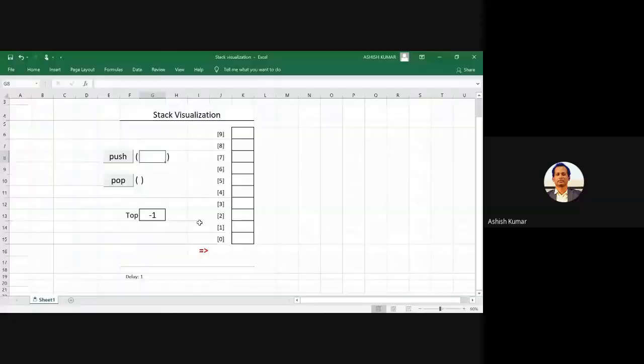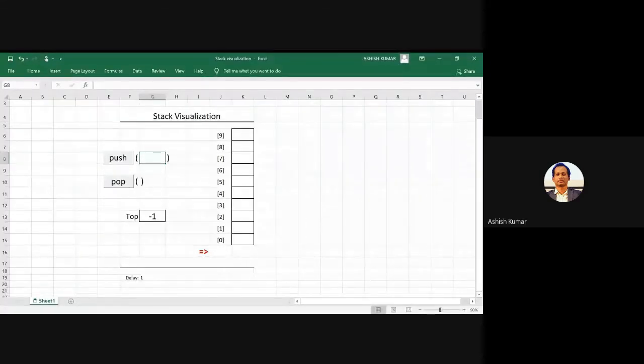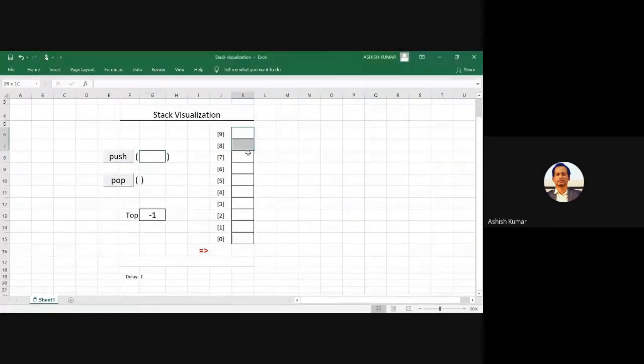So you can see here, I have a simple visualization of stack. Here you have a 10 element stack. The bottom one is at this place, beginning from 0 up to 9, because it's an array, so it contains only up to index 9. Initially, top value is -1. If I push 10, it is going to make top 0 first, then 10 is stored. See the steps written here, right?